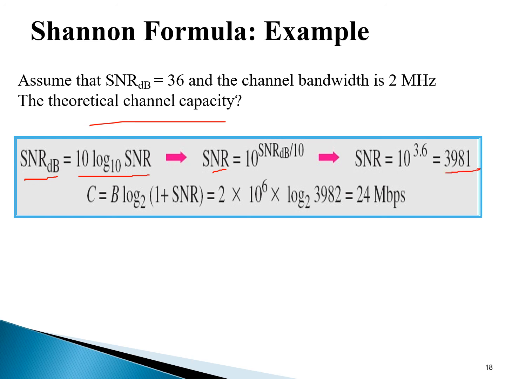SNR is 3981, and this is again 2 multiplied by 10 raised to power 6 and log base 2 of 3982. तो उस तरह से calculate करके you will get an answer of 24 megabits per second. So this is the theoretical channel capacity of the signal.